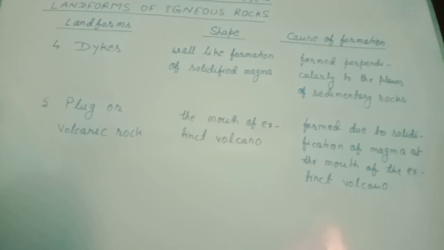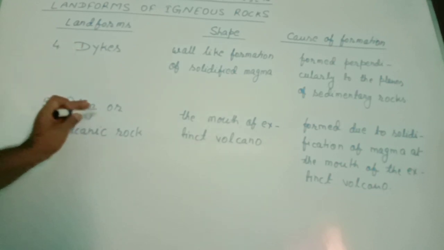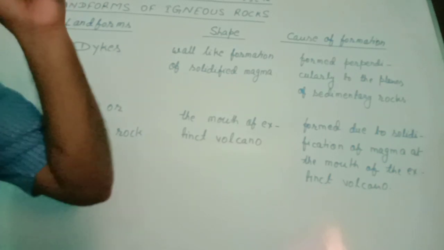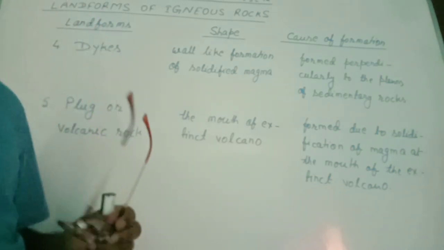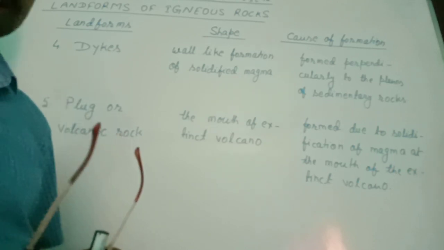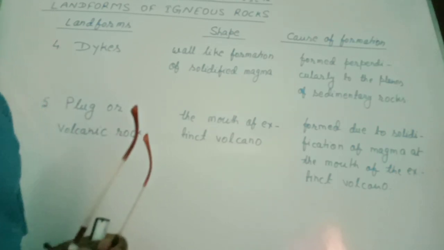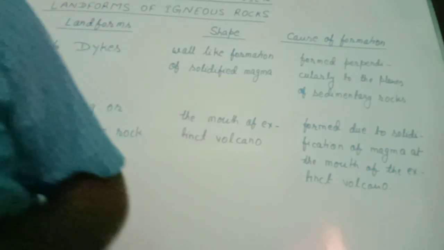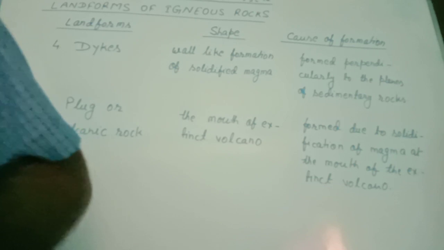Those were batholiths, laccoliths, sills, dikes, and last is plug or volcanic rock. So all these are examples of hypabyssal igneous rock. Hypabyssal igneous, there are 2 types. Due to its location, the igneous rock is of 2 types.